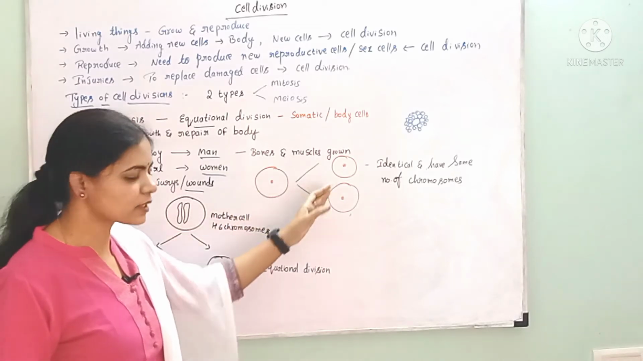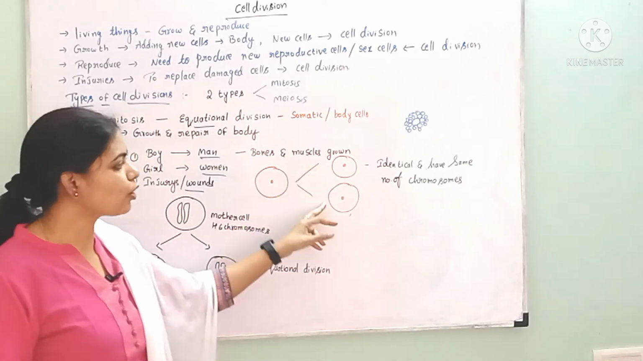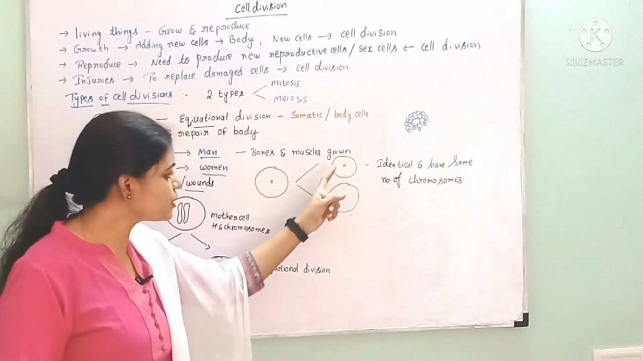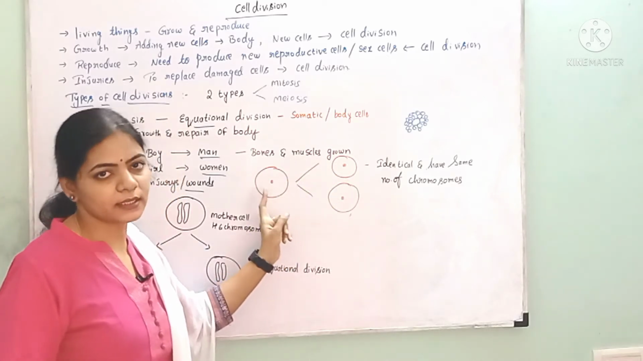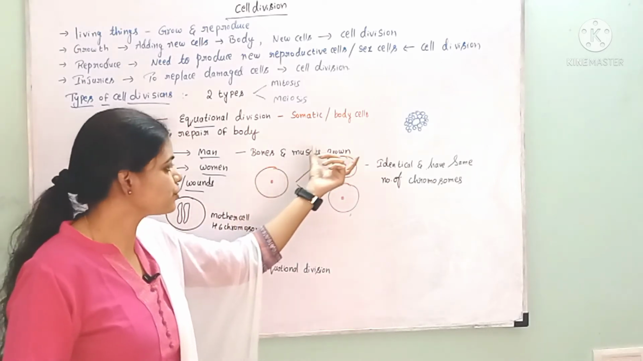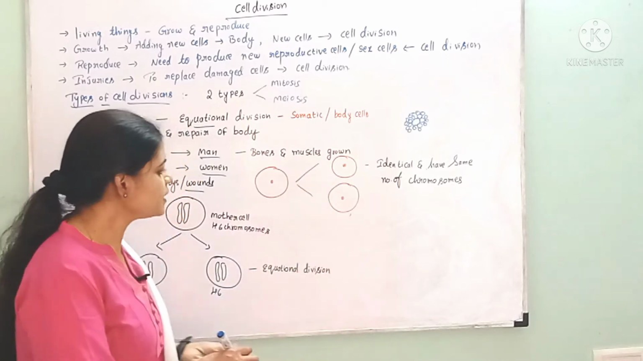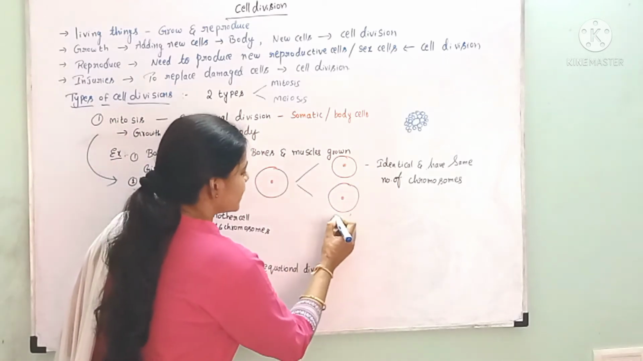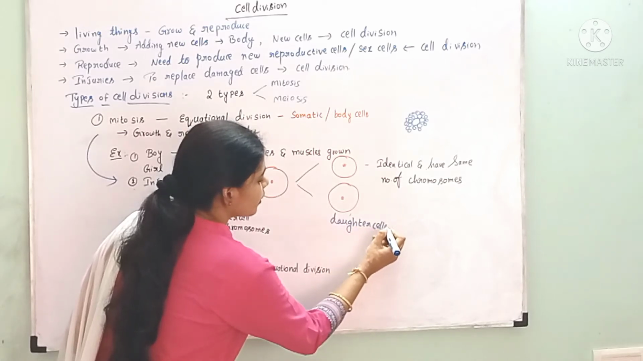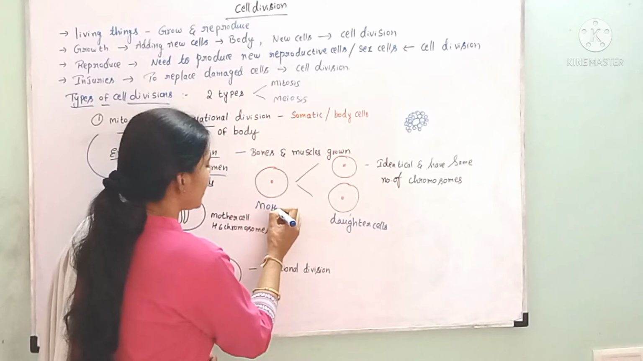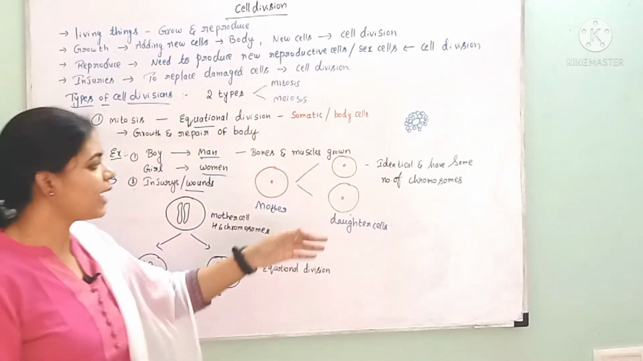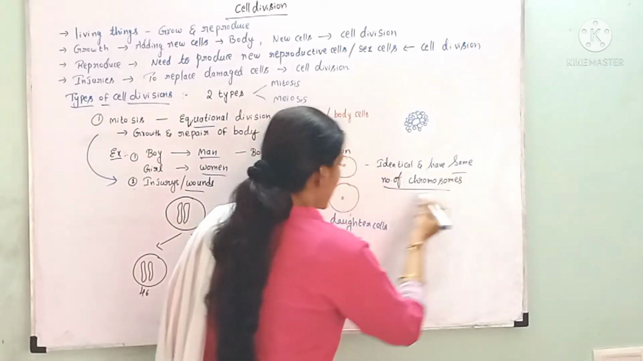From one cell, two daughter cells were developing, and these two daughter cells were identical and have the same number of chromosomes, and these two daughter cells are identical to the mother cell. So in the mitotic division, what is happening? One cell divides into two daughter cells, and these daughter cells are identical to the mother cell. And not only that, they have the same number of chromosomes as in the mother.